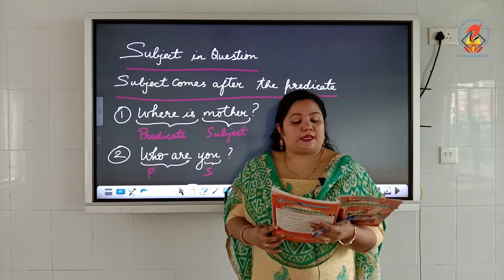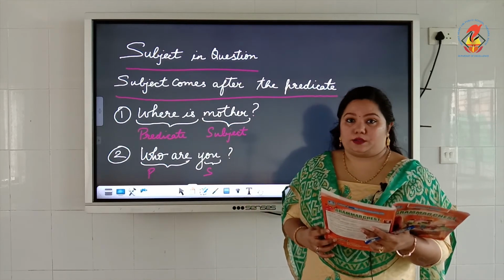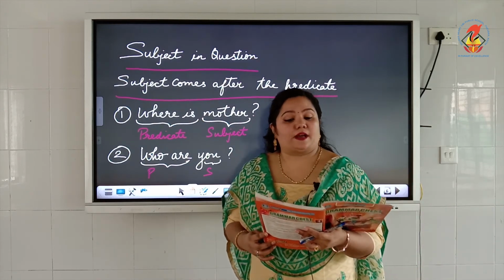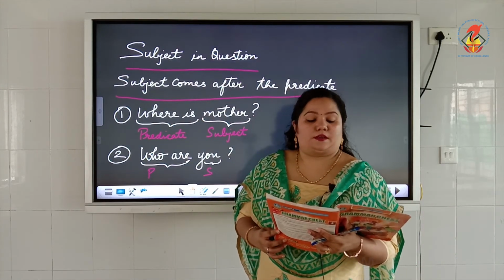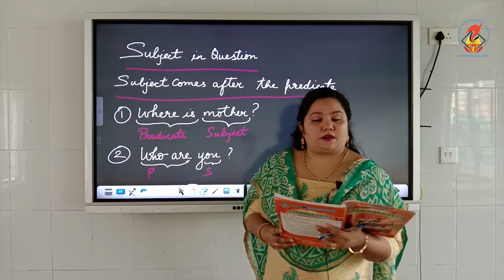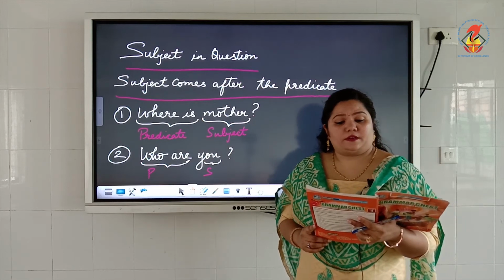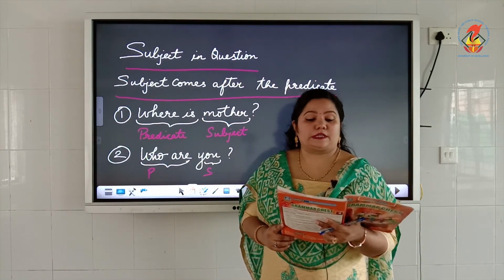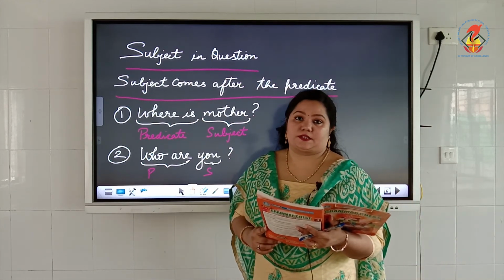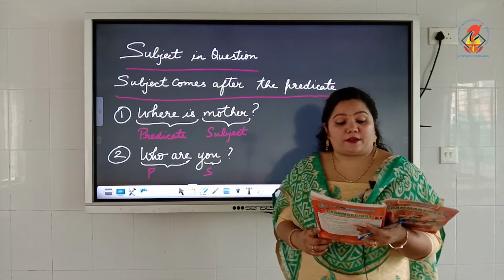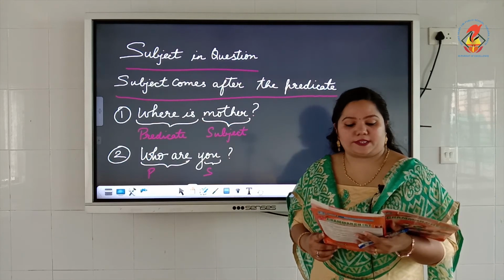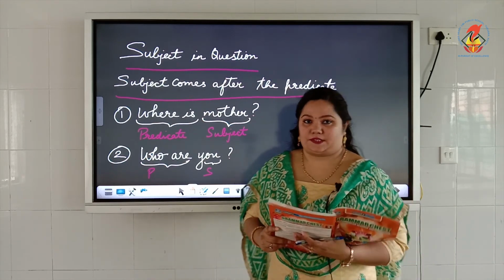Okay. Then the next one: how are you? You is a subject over here and how are is a predicate. Third one: the picture is very beautiful. So here, which is the subject? Yes, the picture is the subject and the remaining part, is very beautiful, is the predicate of that sentence. Similarly, you have 10 sentences there which you are supposed to do as your homework. So you are expected to do the textual exercises.